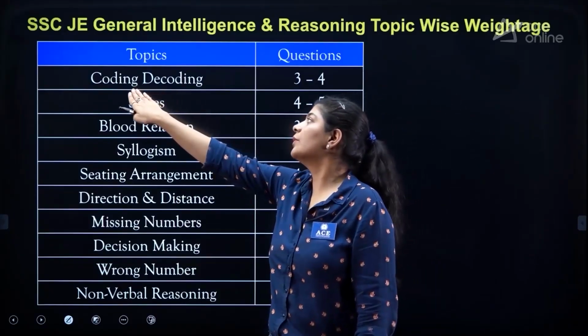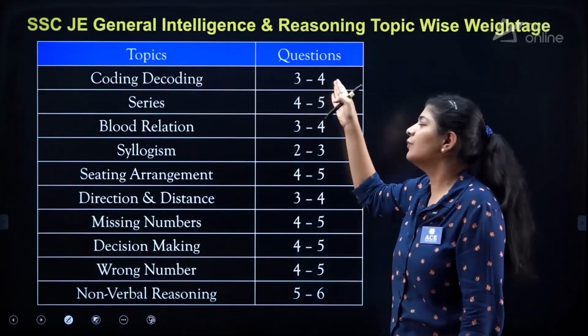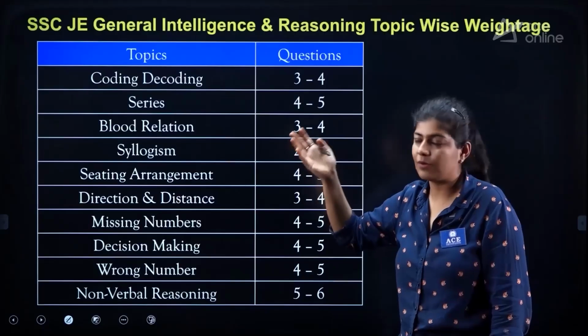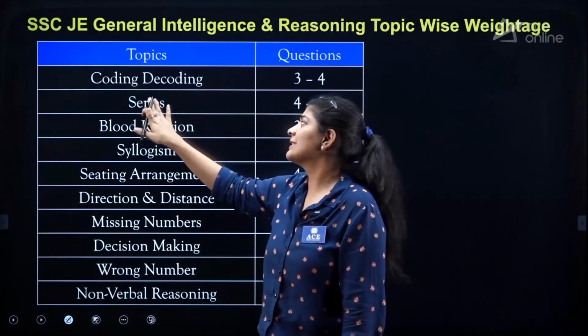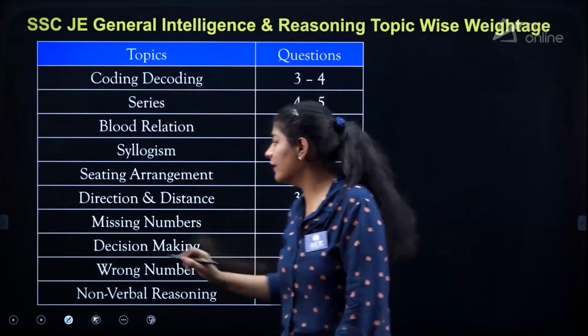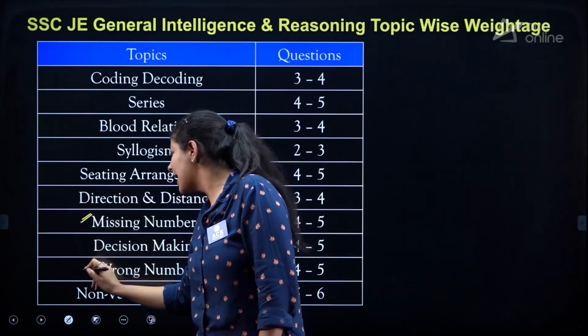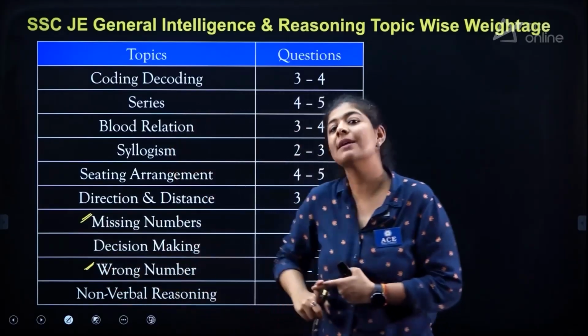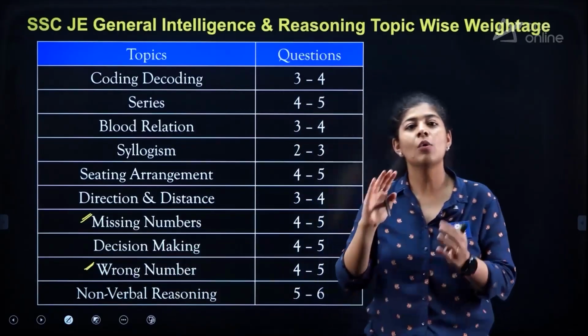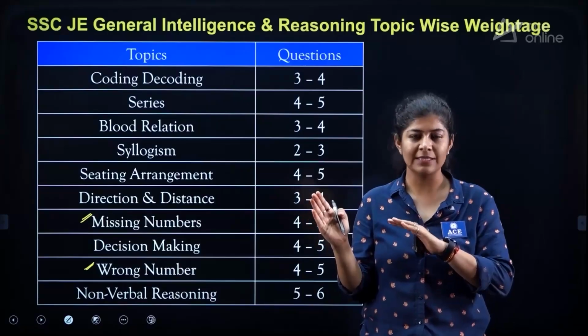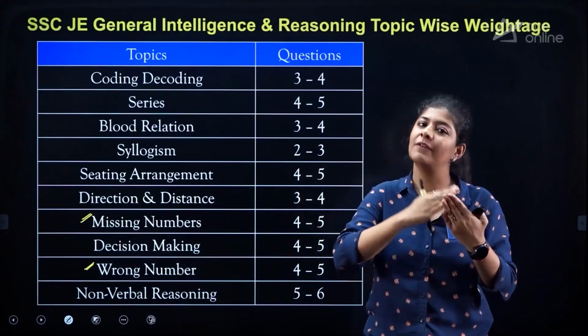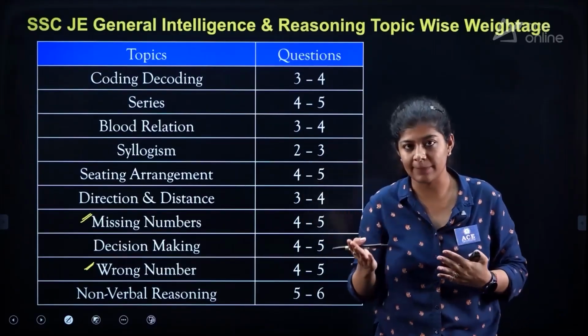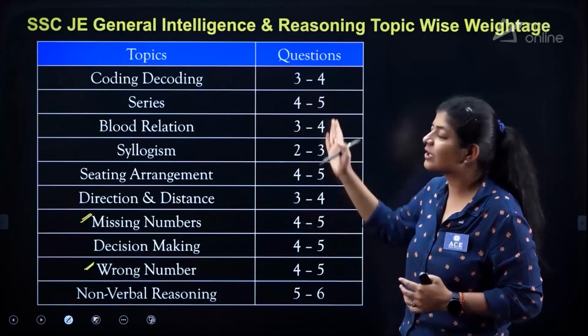If we talk about coding, decoding, 3 to 4 questions were asked in the previous year questions. Series, here as you can see, I also mentioned the missing number and the wrong series, because in some of the papers we observed that only the alphabetic segment was asked, or in some of the questions alphabetic and number both were asked separately. That is why it is mentioned like this.